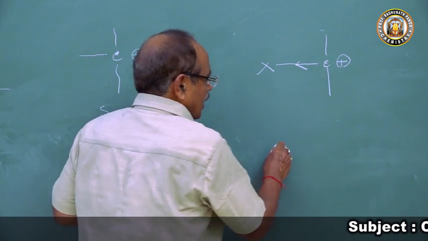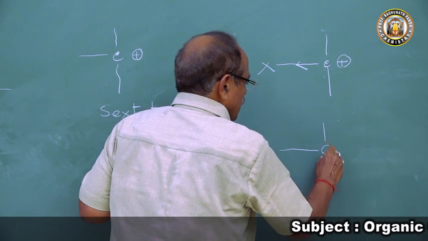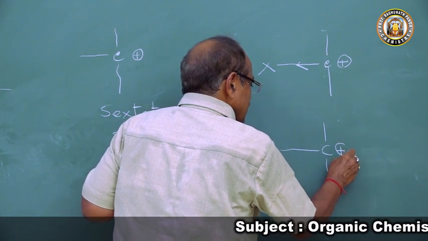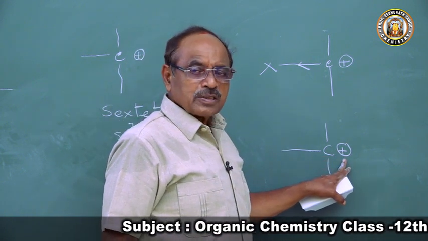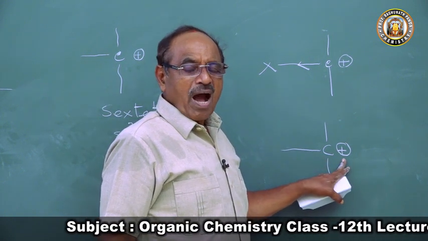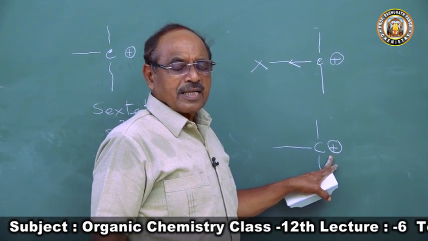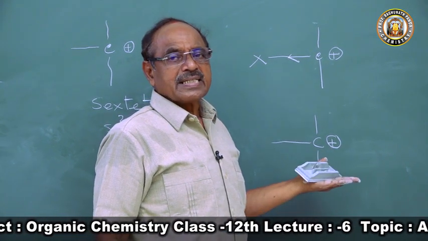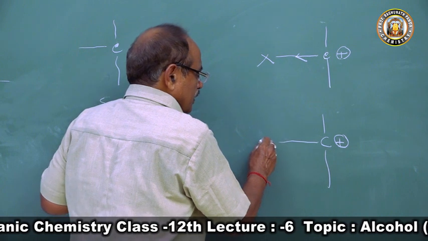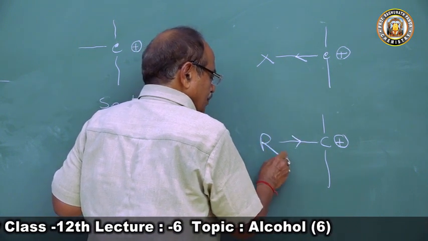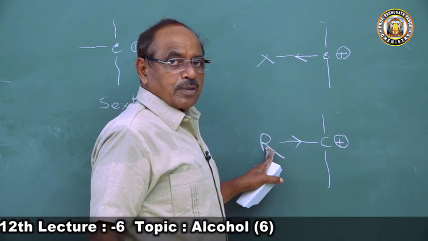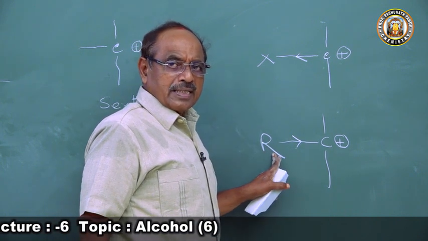And any factor which will decrease the positive charge density of the carbocation will increase its stability. That means if it is bonded to an electron releasing group, such as an alkyl group R. What is an alkyl group? An electron releasing group.